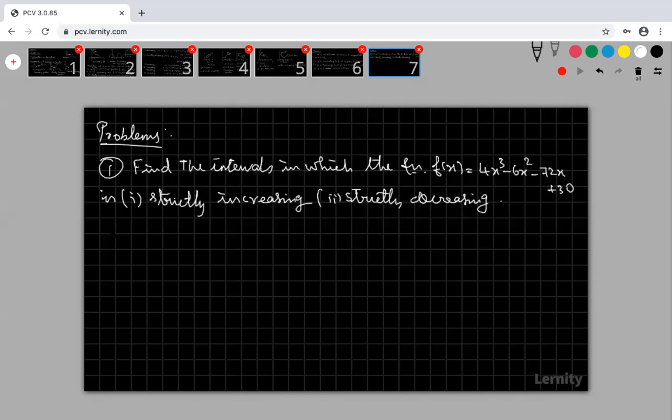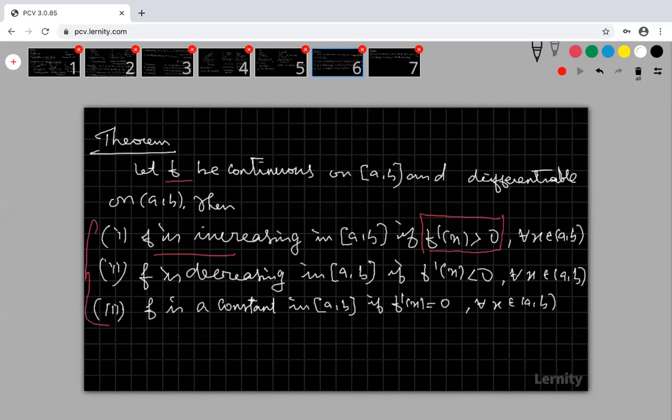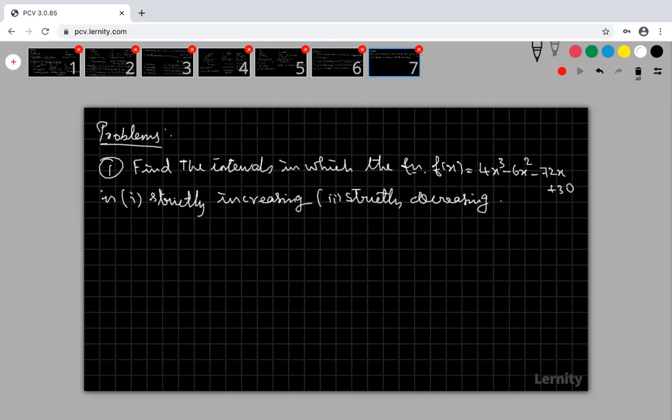Right, now come to the question. Look at the procedure. This is the condition, but how to find the interval at which the function f dash of x is greater than 0, and at which interval f dash of x is less than 0? You just follow the procedure. My first step of this one is, yeah, very good Ashok. F is a constant only, Vimal. Constant means it is constant only. It is not increasing, it is not decreasing. Neither increasing nor decreasing, that is a constant.